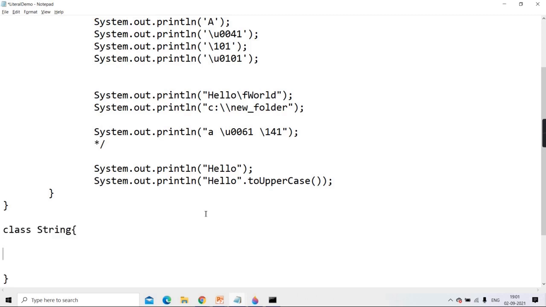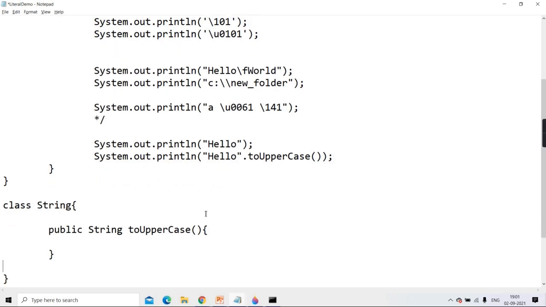And within that class, there is a method public String toUpperCase and it returns you a string in uppercase. This way there are many more. Clear? But tell me, this is a method of which class? toUpperCase, of the String class. Now tell me, is it an instance method or a static method?